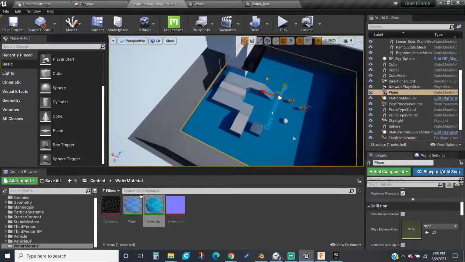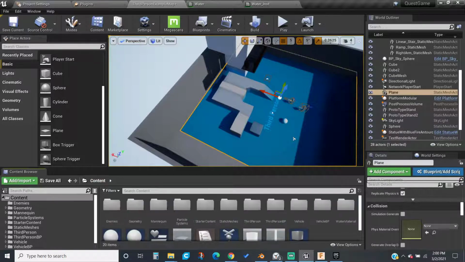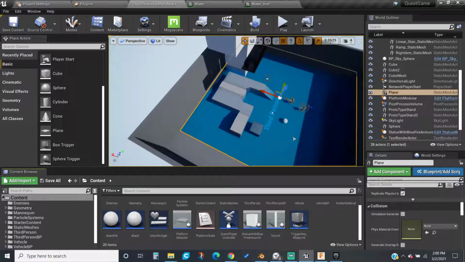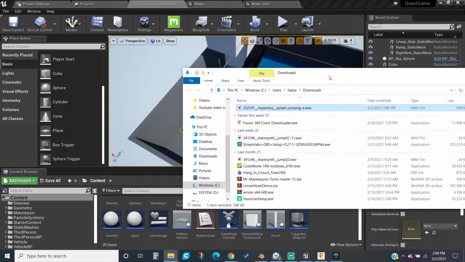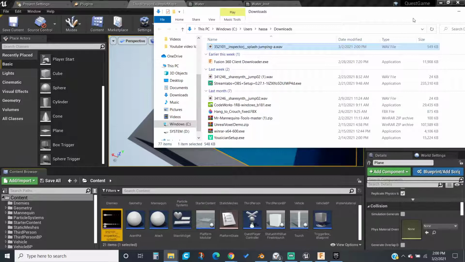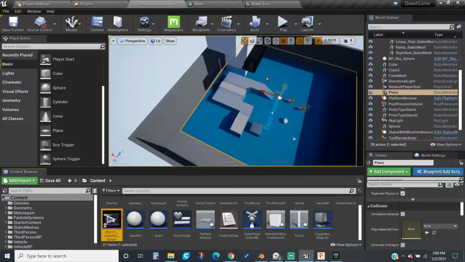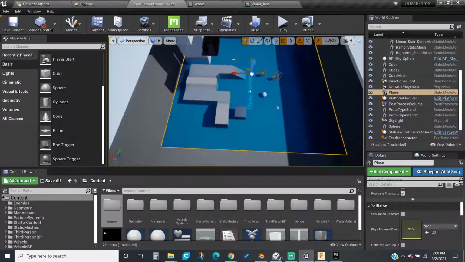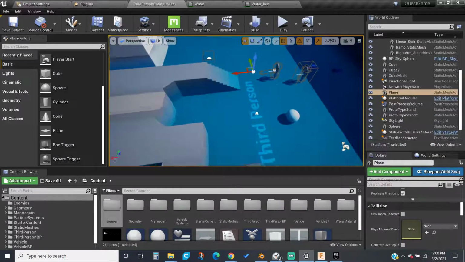Then just go into your game, and drag in your sound here from here. Get that, drag it in. That's your terrible sound. I chose a terrible sound. Okay, cool. I appreciate that.